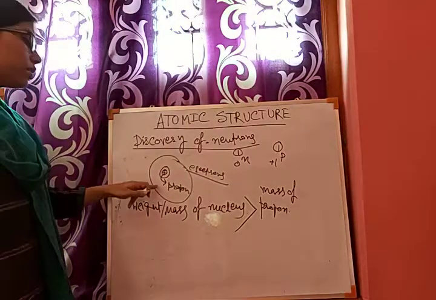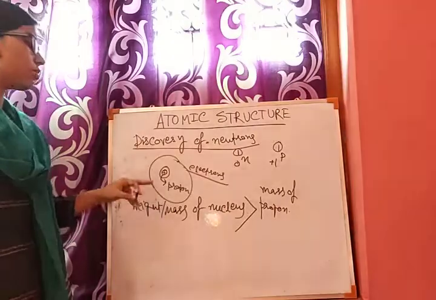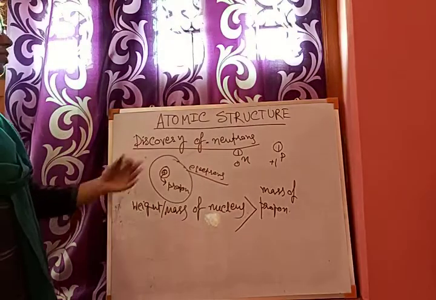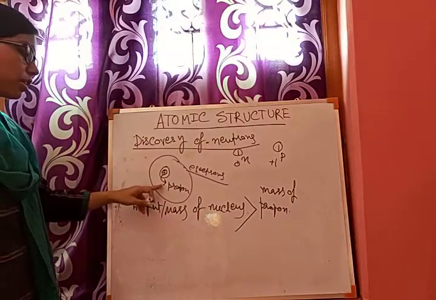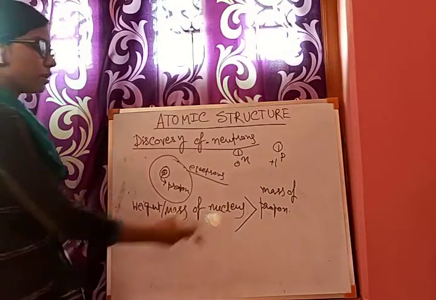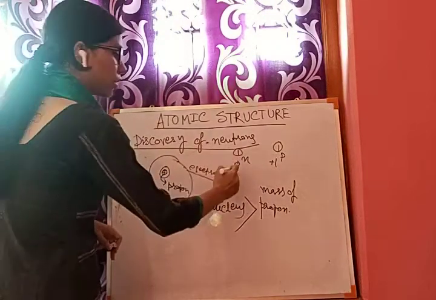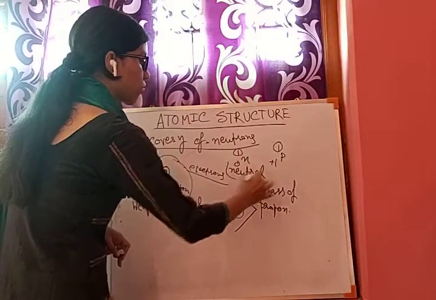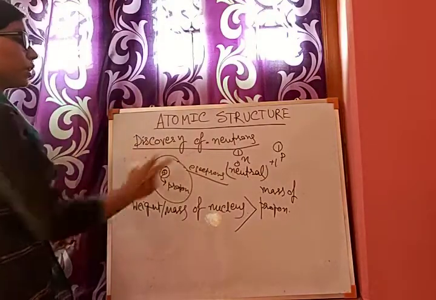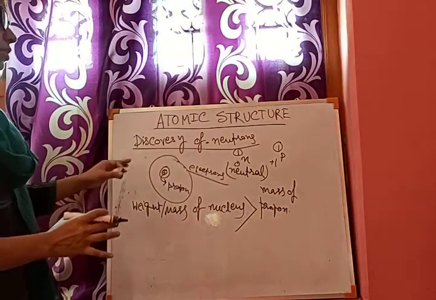So the nucleus contains both proton and neutron, and due to the presence of neutrons, the mass of the nucleus is greater than the proton. But the whole nucleus is only positively charged because it carries the charge of the proton, as the neutron is electrically neutral. So the nucleus has the charge of the proton, but its mass is equal to proton plus neutron.